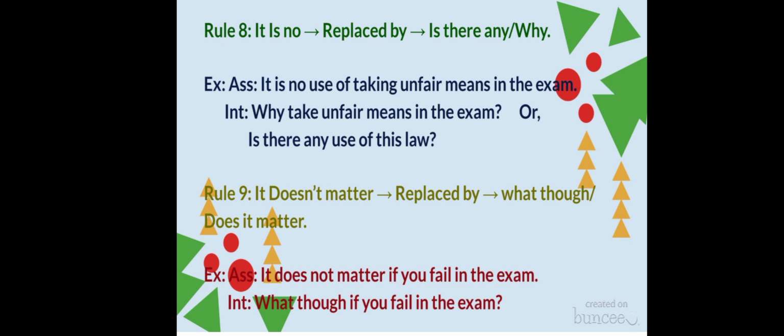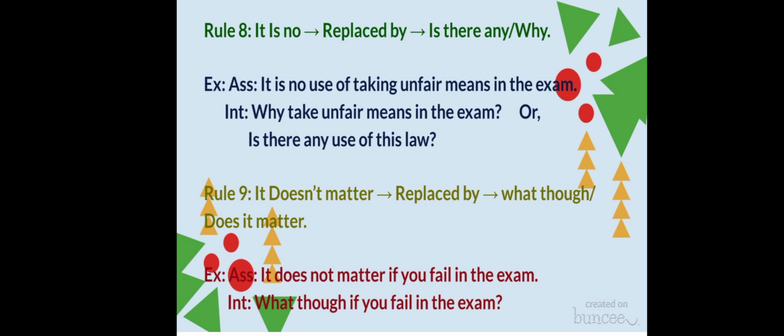Next, rule number 9. When the sentence is starting with it doesn't matter in an assertive sentence, then just replace it by what though or does it matter. So here is one example. In the assertive sentence, it is written, it doesn't matter if you fail in the exam.